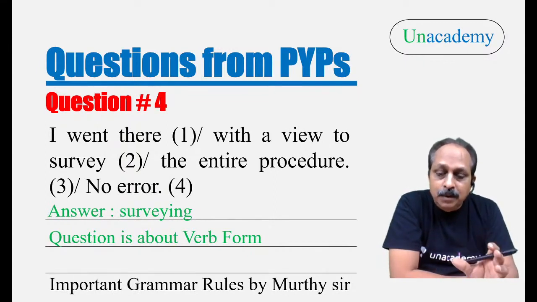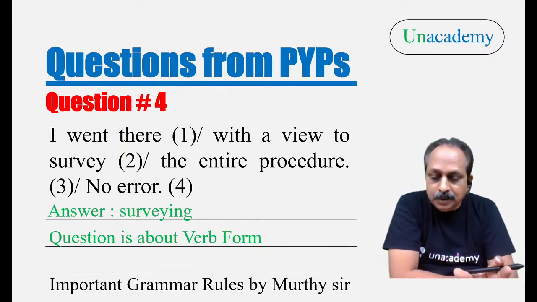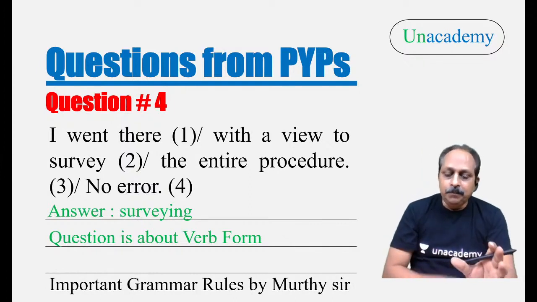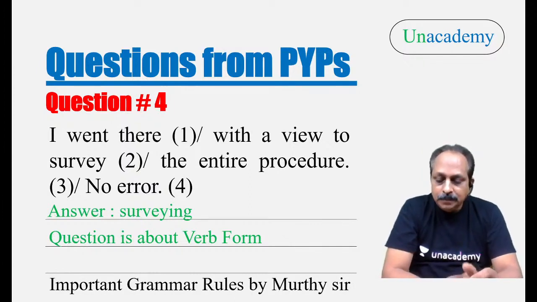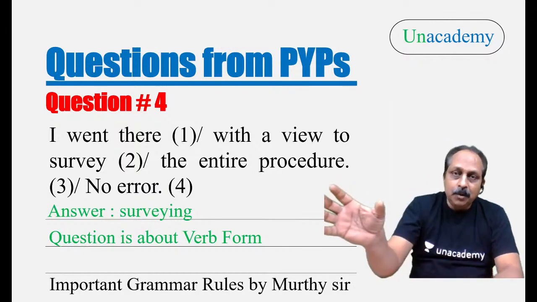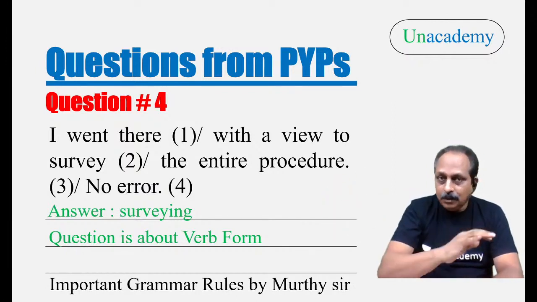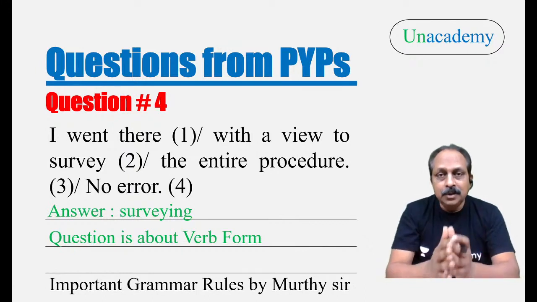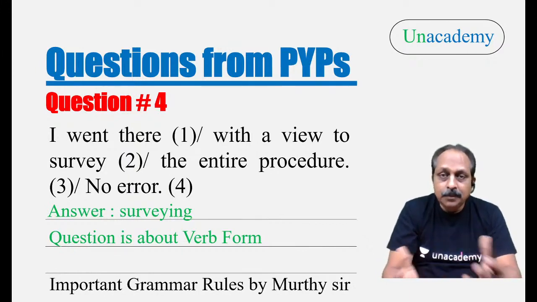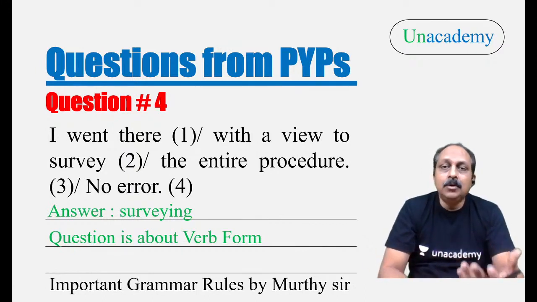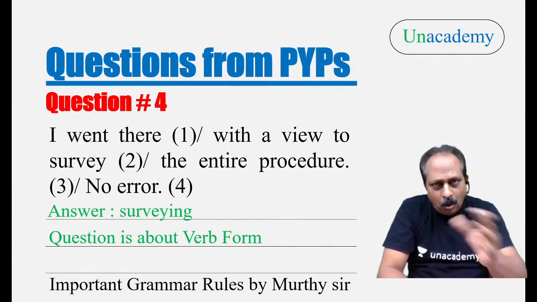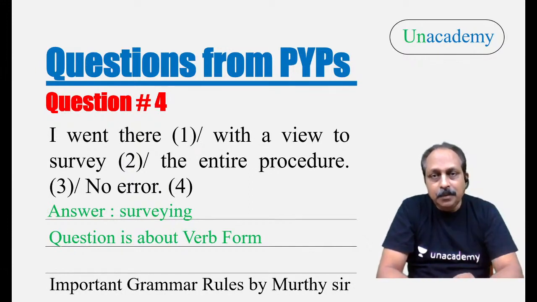Question is about a verb form. Listen very carefully. Question is about a verb form. Now here what happens with "with a view to". Generally students think that after "to" the verb should be in the basic form. Not always. English has rules, English has exceptions. You have to memorize. If you ask me, sir, how do we remember? Certain, not all, not too many. You have to remember, you have to memorize, allot some time.